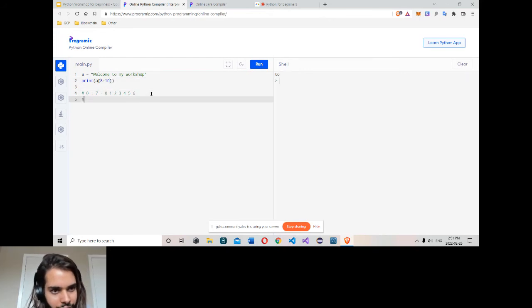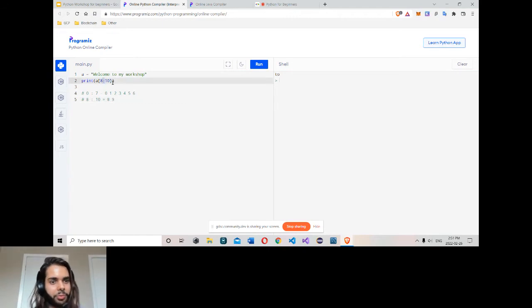Now it was 8 colon 10, so it gave me 8 and 9. 8 is included, 10 is not included. So inclusive, exclusive: this is included, this is excluded. So this is the way to slice a string.